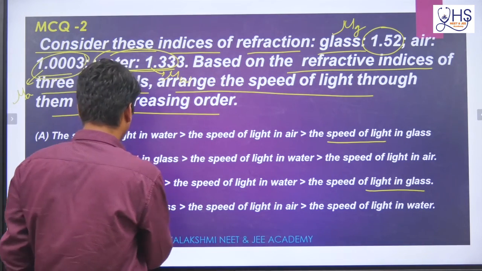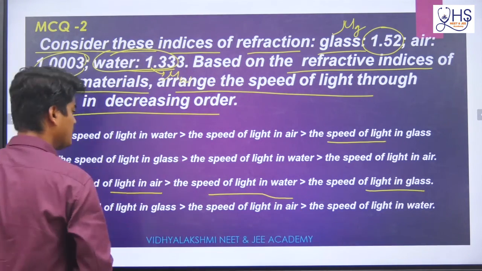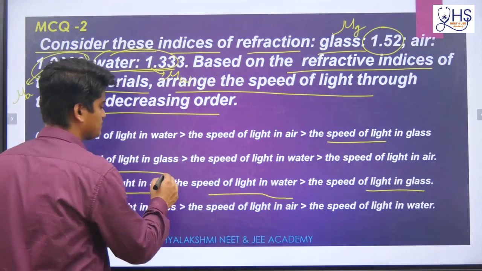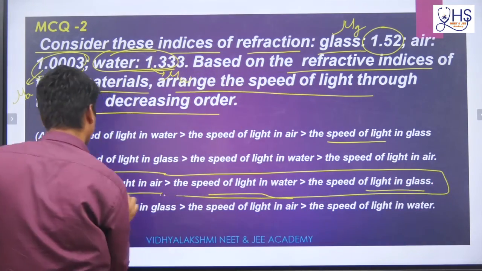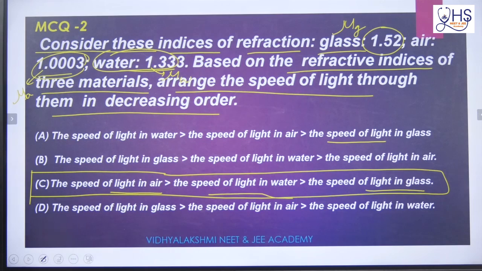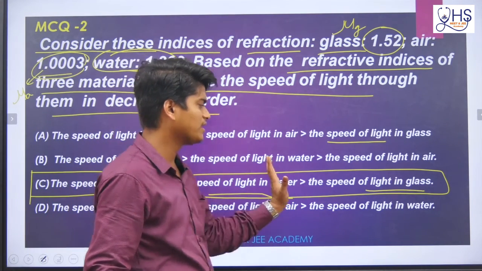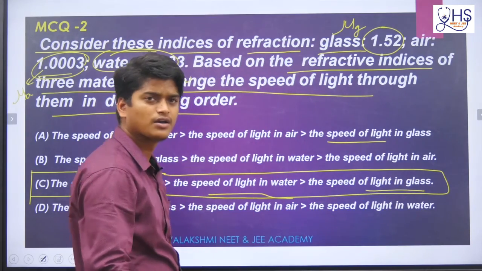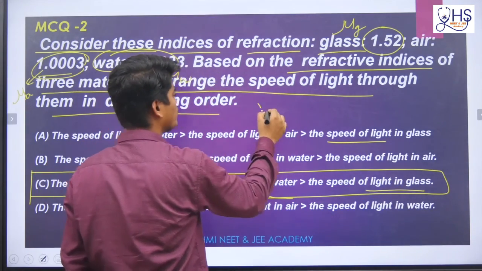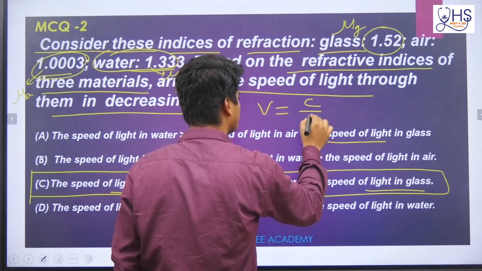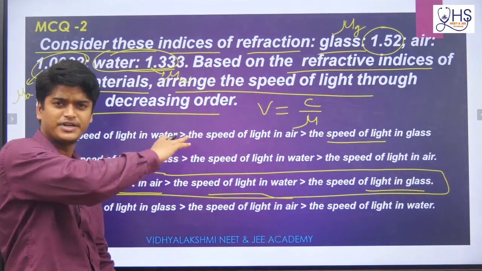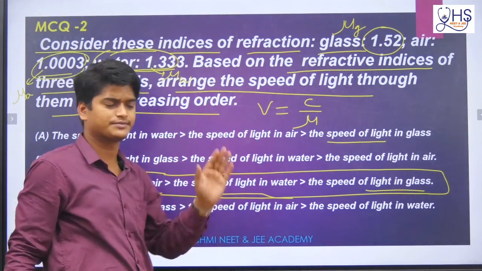So air will be faster and then water. Okay, so option C will be the correct answer. The speed of light in air is greater than the speed of light in water and glass. If you know the refractive index and this formula, then you can easily solve this. More refractive index, less speed; less refractive index, more speed.